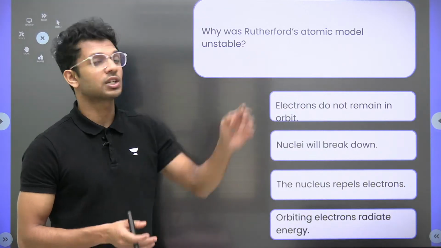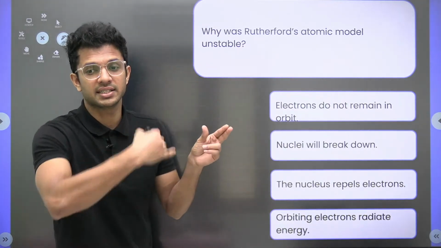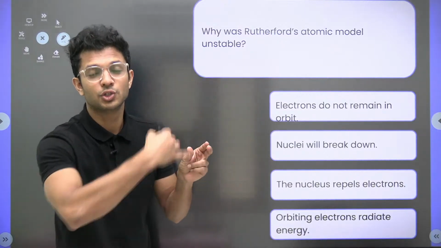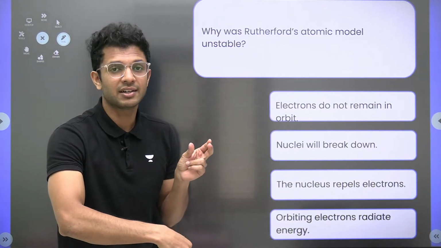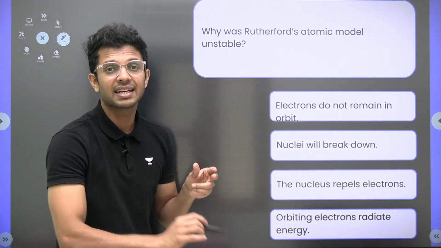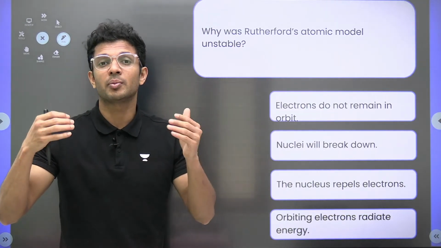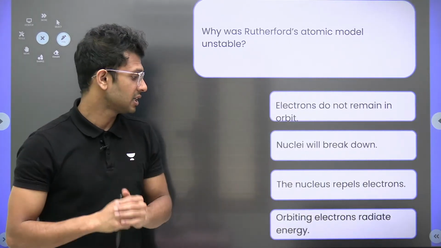Electrons revolve around the nucleus, zoom zoom zoom, right? When any particle moves in a circular path, it has centripetal acceleration. When a charged particle accelerates, it emits electromagnetic radiation, or energy.